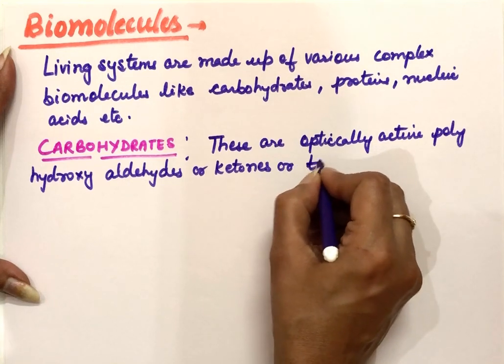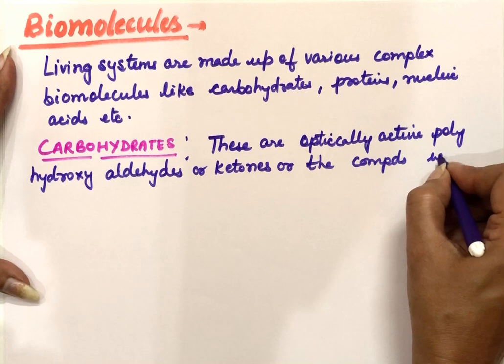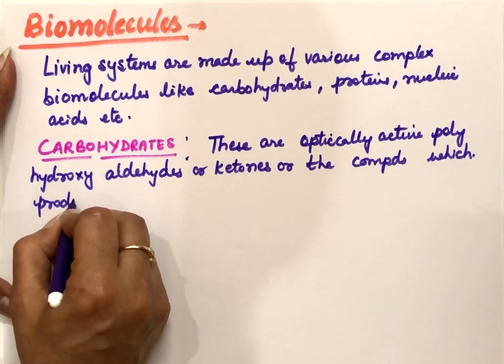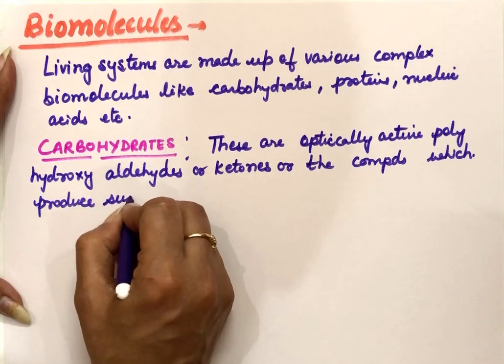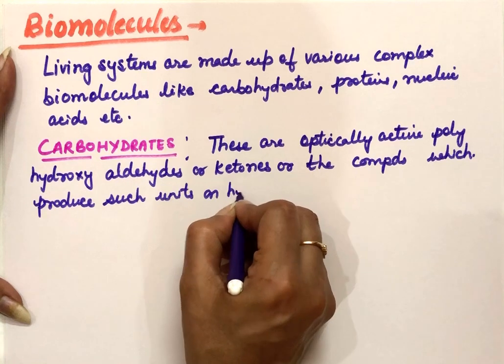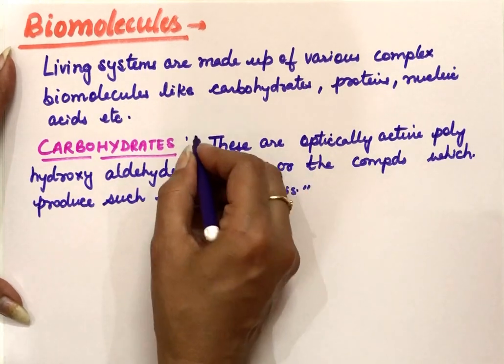Or the compounds which produce such units on hydrolysis. So this is a definition of carbohydrates.